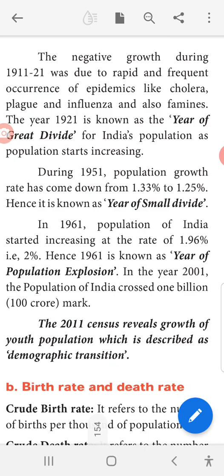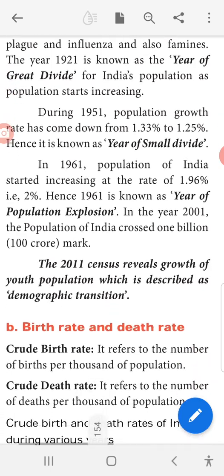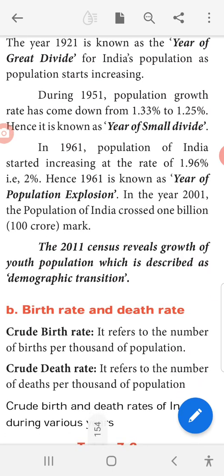During 1951, the population growth rate came down from 1.33 percent to 1.25 percent. Hence, it is known as the year of small divide. First it was 1921, then 1951. In 1961, the population of India started increasing at the rate of 1.96 percent, that is 2 percent. Hence, 1961 is known as the year of population explosion.